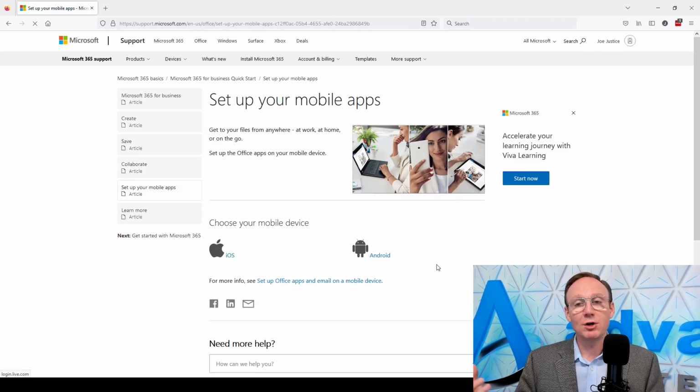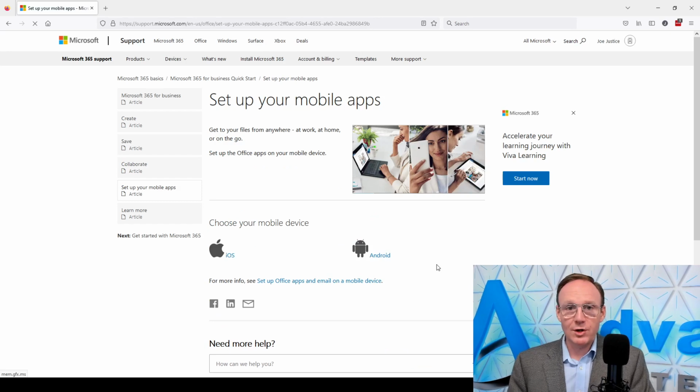You can also use the mobile apps. So all of these apps, Word, Excel, PowerPoint, OneNote, OneDrive, all of these have access to mobile apps. So you can access them on Android, you can access them on iOS. As a matter of fact, Microsoft 365 also has the ability to work on Macintosh computers and Windows computers. And of course, you have the ability to use your web browser as well. So you've got all these different ways. No matter where you are or what you're doing, you have the ability to access and work with files if you're using Microsoft 365.